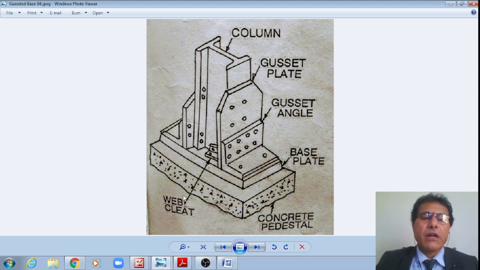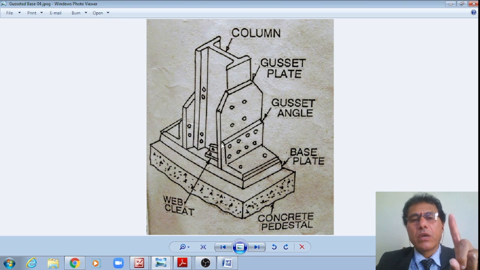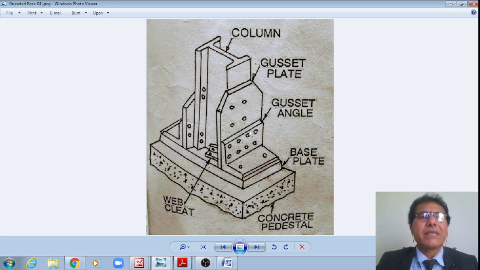However, we can also attach a web clip if it is subjected to some nominal bending moment about the weak axis. Now we can see that these are attached about the major axis, right? Generally these gusseted bases are used if there is a heavy load to be transferred by this column to the slab base, and if there is a moment about either the strong axis or the minor axis, major axis as well as the minor axis. In such cases only we will be providing the gusseted bases. Otherwise, we will just provide the slab base itself.